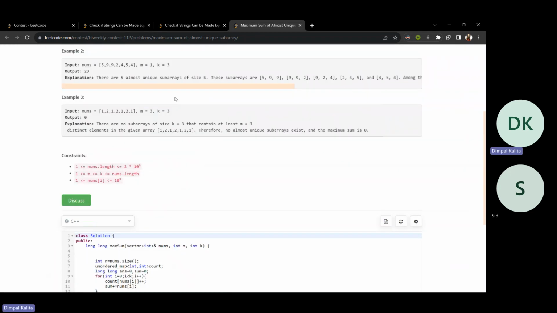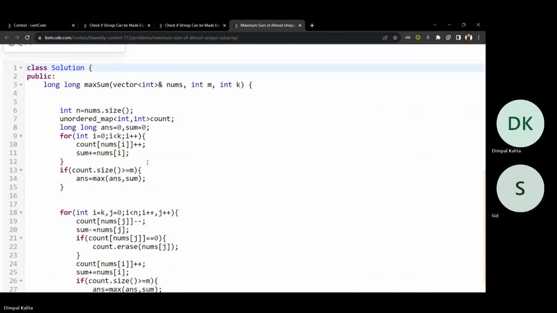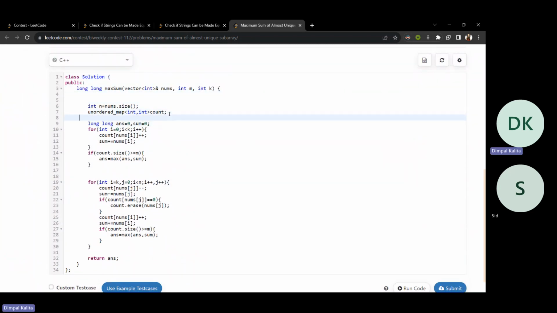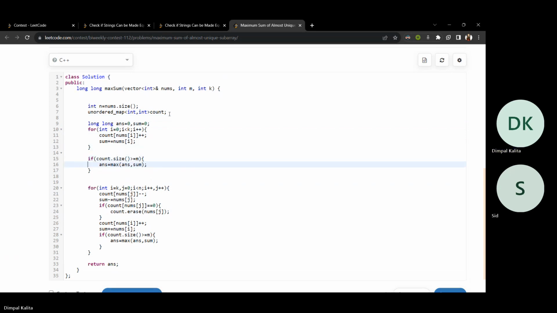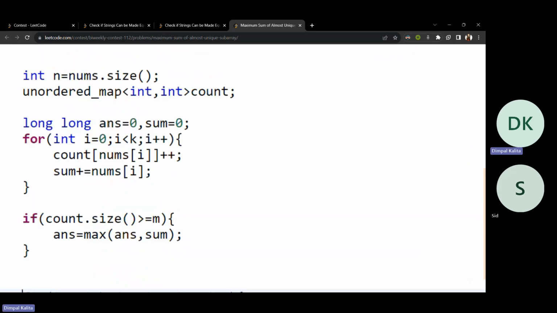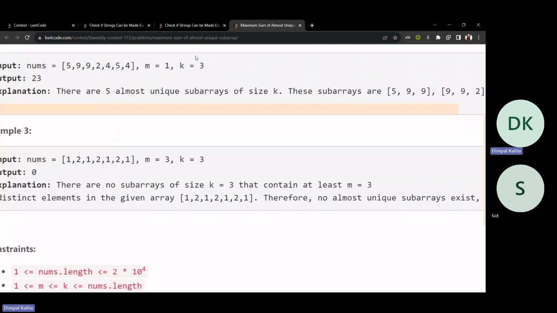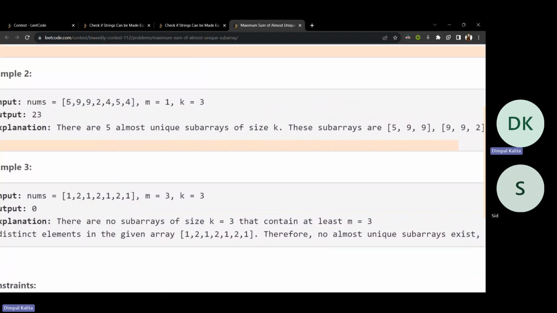Okay, now let's go for the implementation part. I have taken an unordered map to check the count of the elements in the array. For the first window, there should be at least 3 distinct elements. Like I can take 5, 9, 9, 9, but I cannot take only 5 or 5, 9.